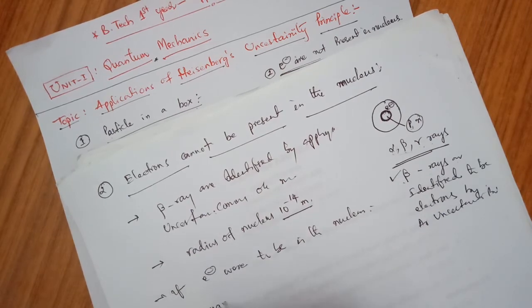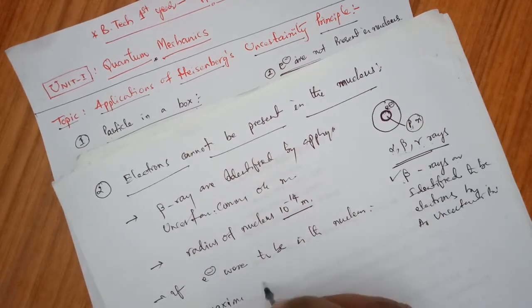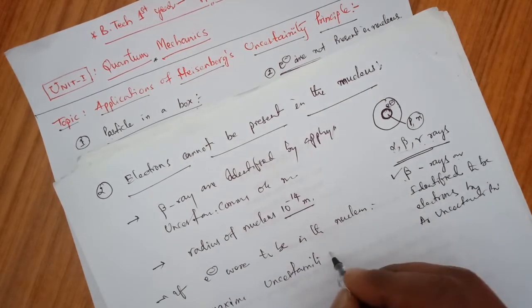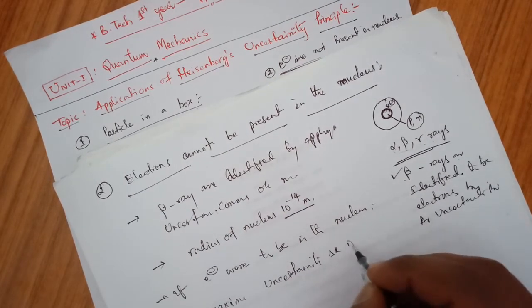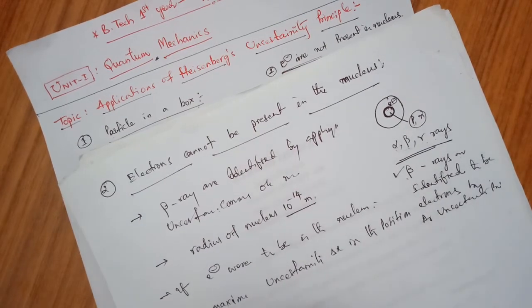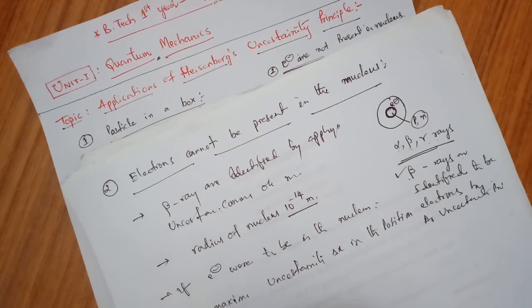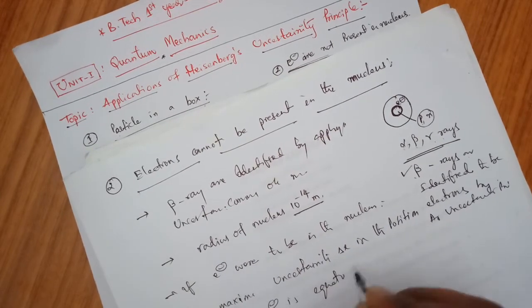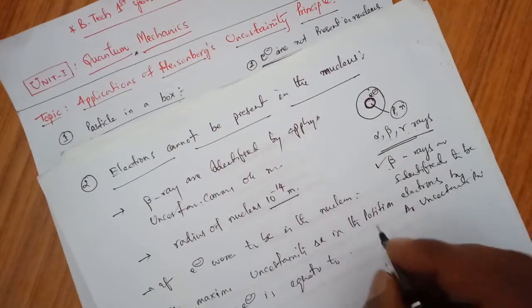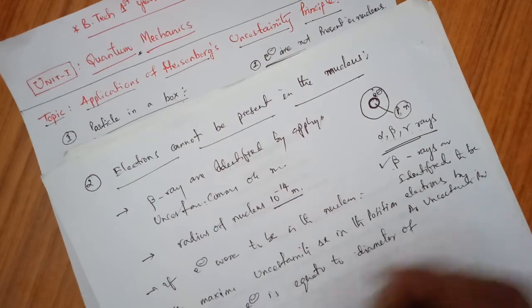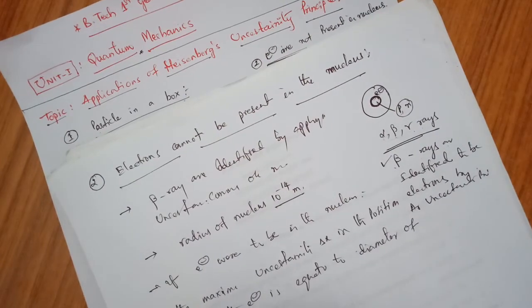If electrons were to be in the nucleus, the maximum uncertainty delta x in the position of the electron is equal to the diameter of the nucleus.